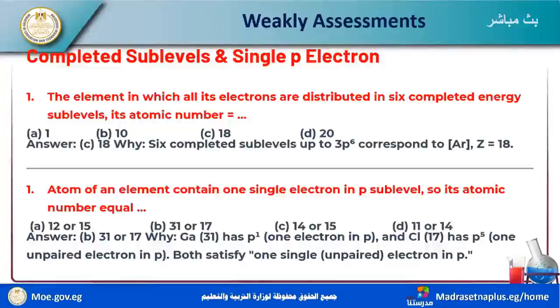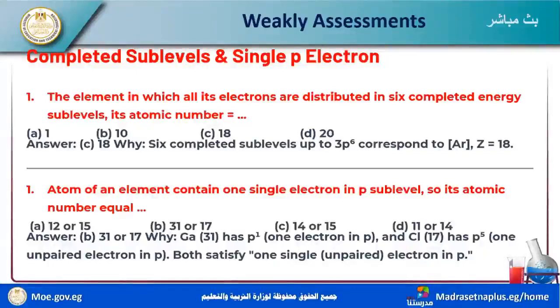The atom of an element contains one single electron in the p sublevel, so its atomic number equals 12 or 15, 31 or 17, 14 or 15, 11 or 14. I have two probabilities for one single electron in p: maybe p1 and maybe p5.